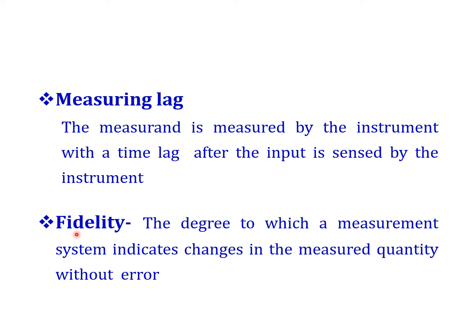So next is fidelity. Here it is the degree to which a measurement system indicates changes in the measured quantity without error. Whenever you are doing the measurement, the system will give an accurate value without any error. That is called fidelity.